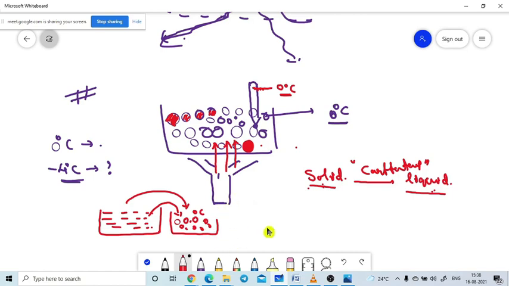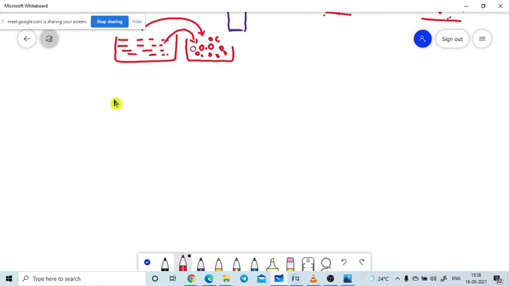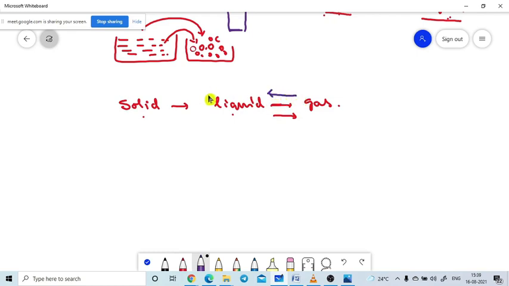How many changing states are there? I am taking the general case. In general, there are three states: the solid state, the liquid state, and the gaseous state. There is a possibility to change from solid to liquid state, and from liquid to gaseous state. We can consider the reverse case also: from gaseous state to liquid state, and from liquid state to solid state.